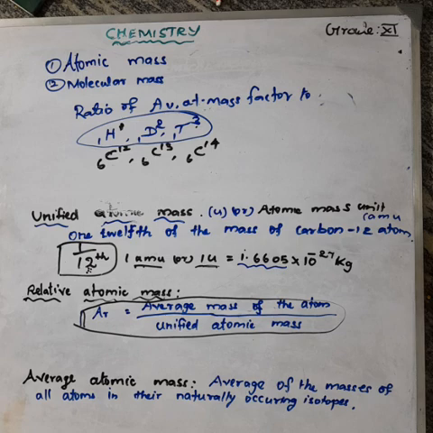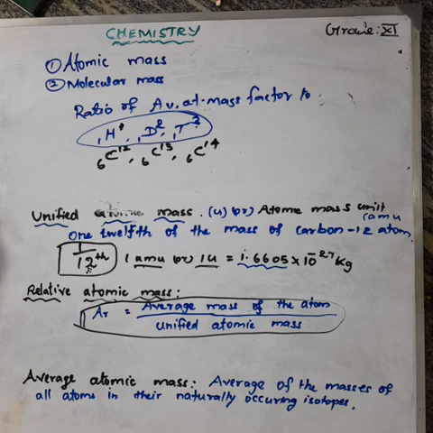How can you measure the average? We should know the abundance. How much abundance there is for the 3 isotopes, then only we can calculate the average mass.